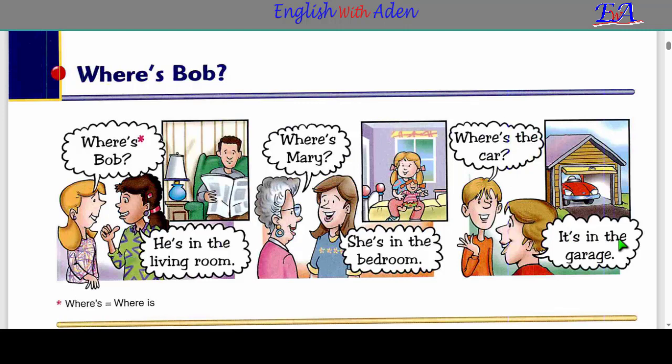Where is the car? It's in the garage. Where is Bob? He's in the living room. Where is Mary? She's in the bedroom. Where is the car? It's in the garage.